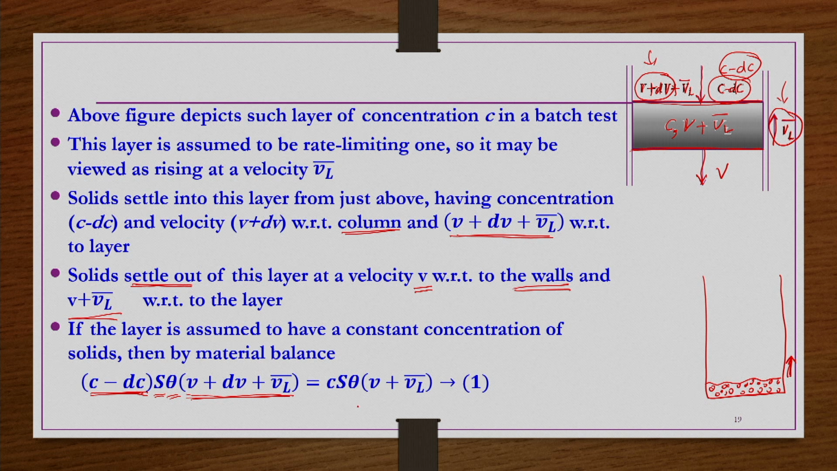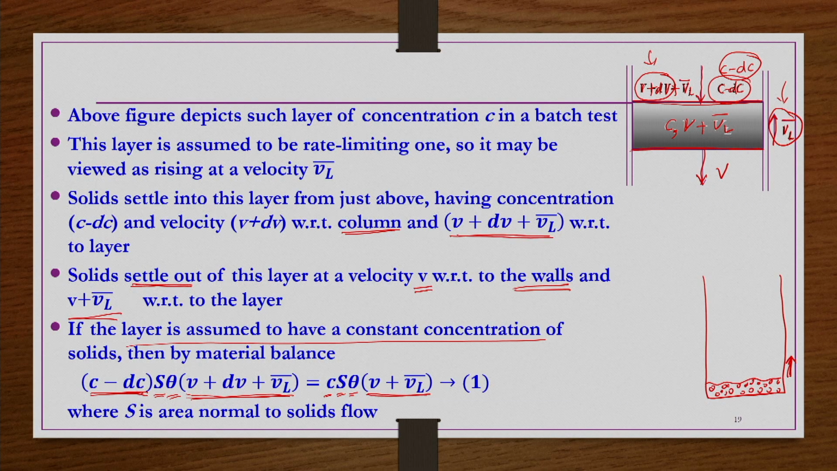Similarly, whatever solids are entering, the entire solids has to go out, because we are assuming the layer to have a constant concentration of solids. So, if you want a constant concentration of solids, whatever amount of solids enters, the same amount of solids should also leave. So, leaving velocity V plus VL bar, multiplied by time, multiplied by the area normal to the flux, multiplied by the concentration that is leaving. So, then we have the mass of solids leaving this layer, that is C S theta multiplied by V plus VL bar. S is the area normal to the solids flow.